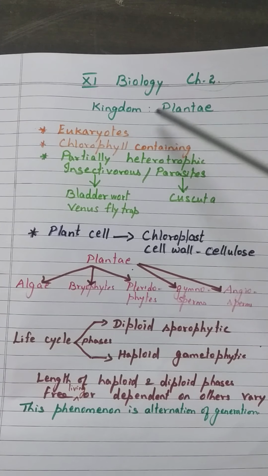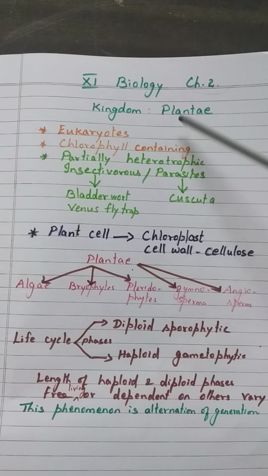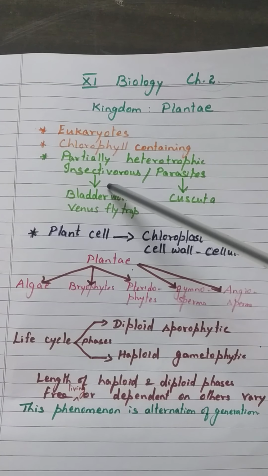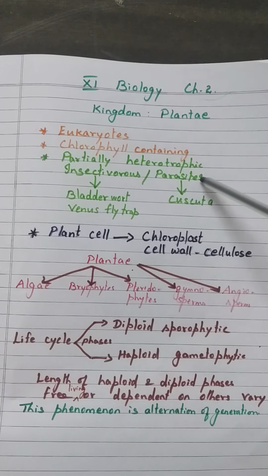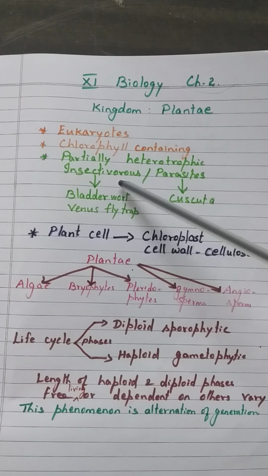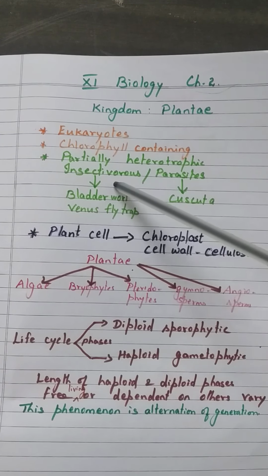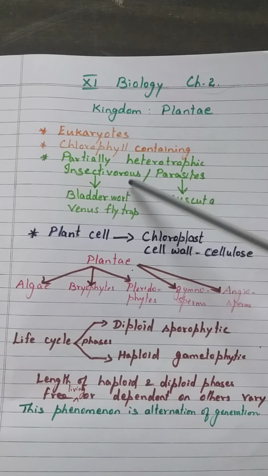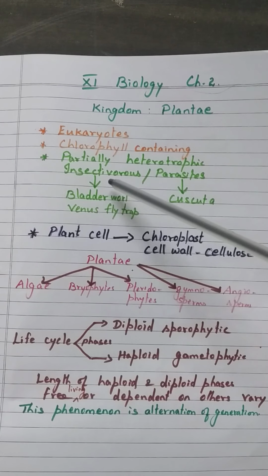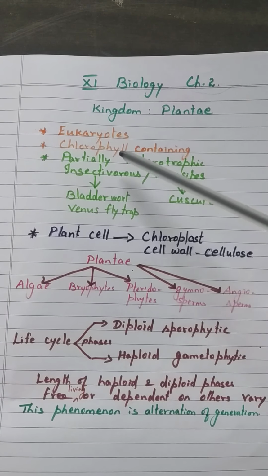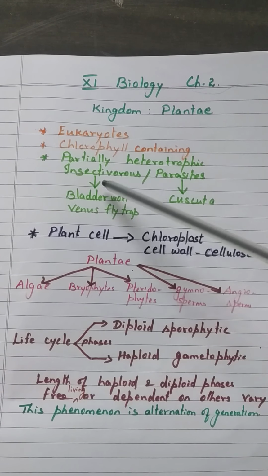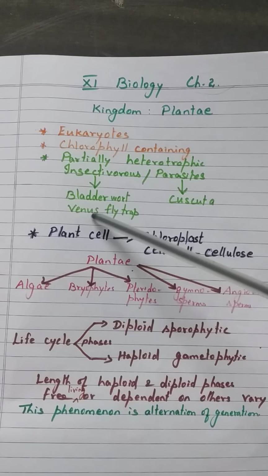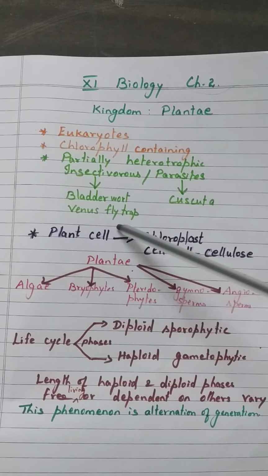Most of the plants are autotrophs. They can prepare their own food. But some are partially heterotrophic. Partially heterotrophic organisms are insectivorous plants. These insectivorous plants can prepare their food, but at the same time they depend on insects for their nitrogen requirement. Examples for insectivorous plants are bladderwort and Venus flytrap, and one more, pitcher plant.